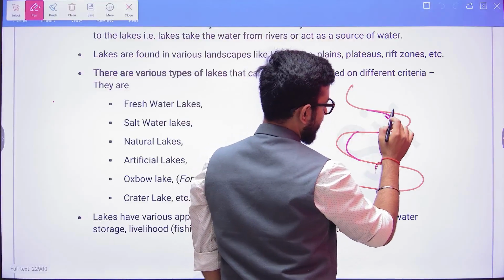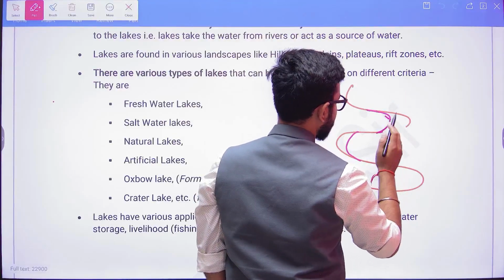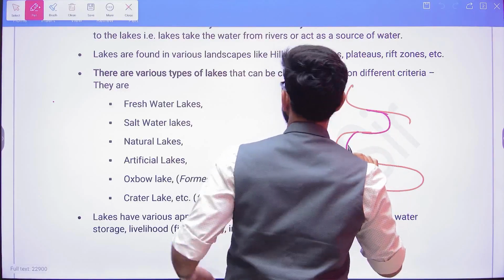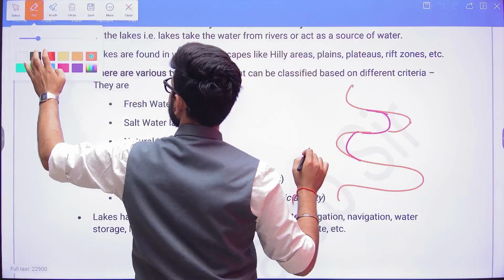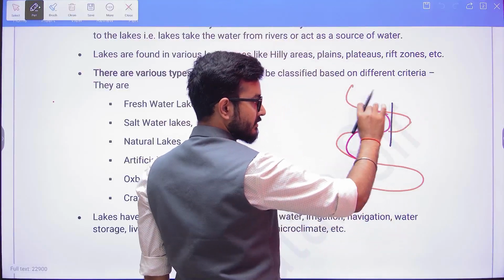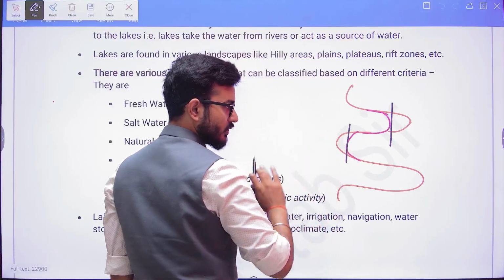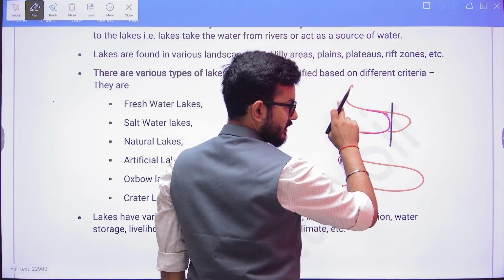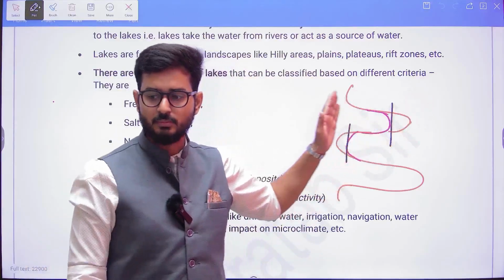So this particular area gets cut off. I'll just recreate it. This particular area gets cut off, and there is no river going to be fed here, because all the river water is fed in the first one. Similarly, this area will also get cut off because no water is being fed there. So here water is accumulated, it stays there, but the water is not flowing, so the water is stagnant there. So that is known as the oxbow lake.